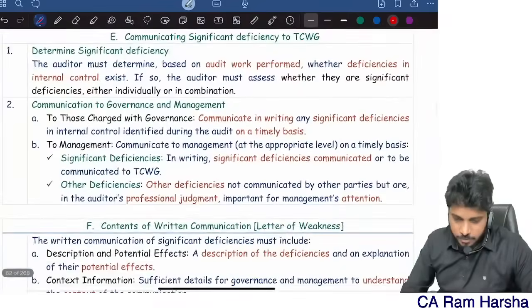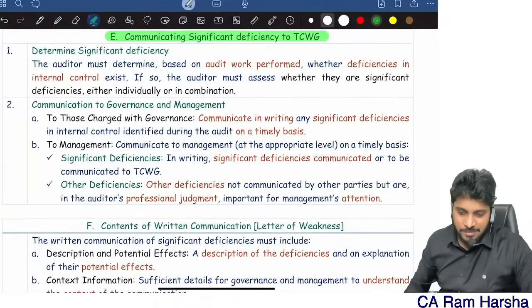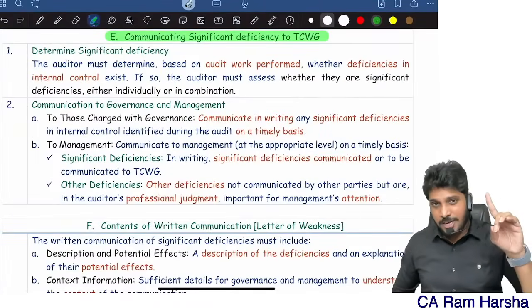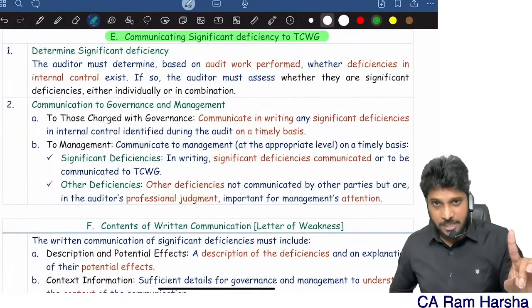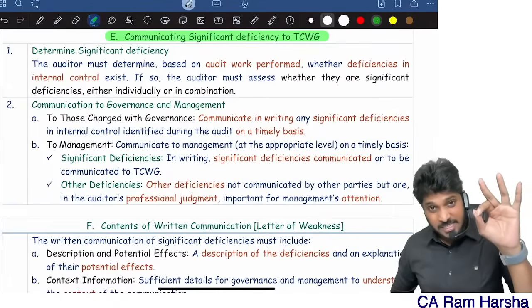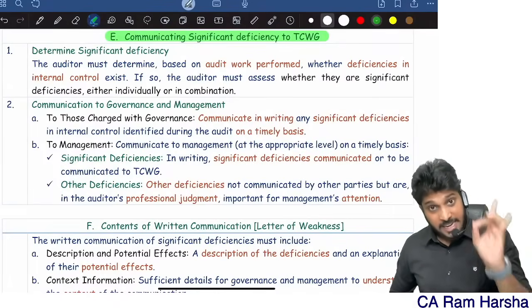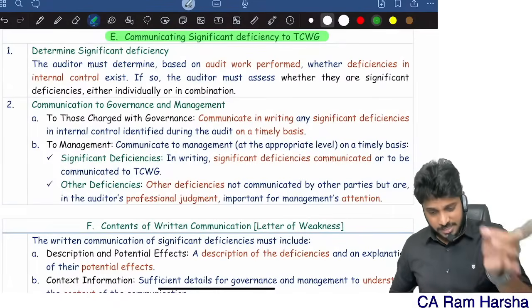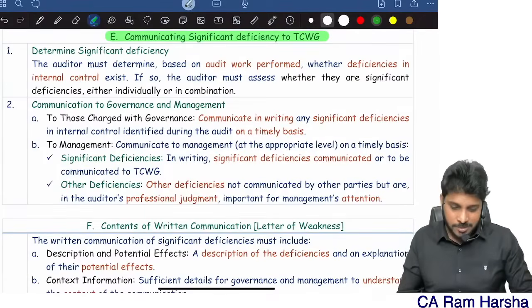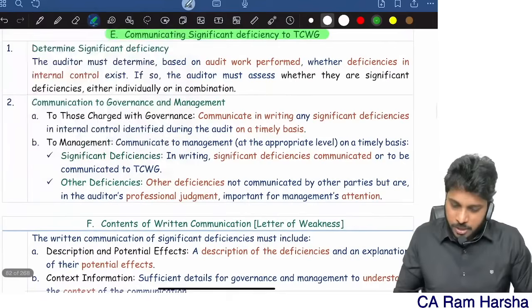Next, now communicating. So see, first to be understood: what is a deficiency, what is a significant deficiency. How do you decide whether a deficiency is significant or not? Factors. Then third one, indicators of significant deficiency. Now communicating, to whom you should communicate?